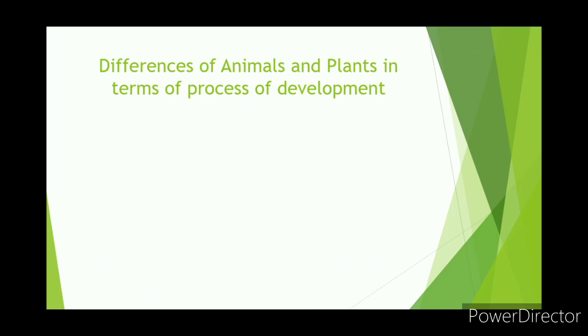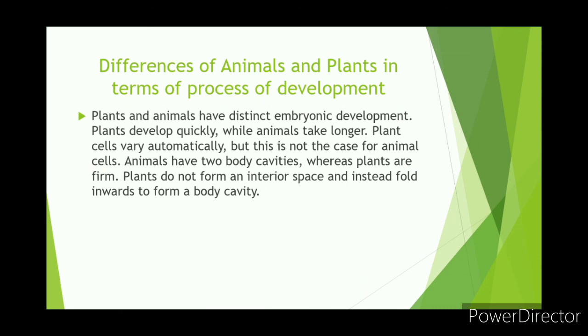Differences of animals and plants in terms of process of development. Plants and animals have distinct embryonic development. Plants develop quickly while animals take longer. Plant cells vary automatically, but this is not the case for animal cells. Animals have two body cavities, whereas plants are firm. Plants do not form an interior space and instead fold inwards to form a body cavity.